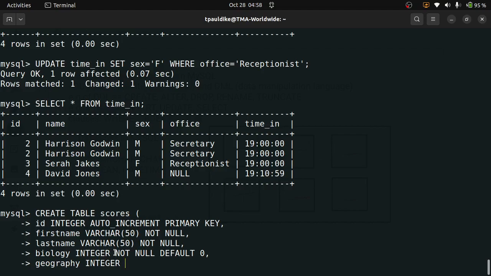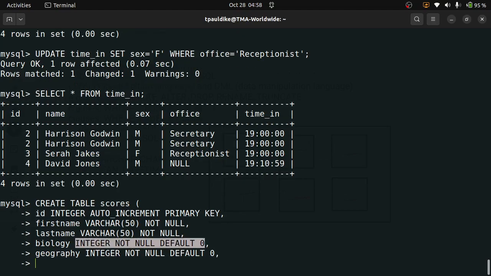Let me copy this. I think I should copy all of this. Let me just copy this and paste it here. Now let me copy the whole thing, because I will need it again and again. Let's make progress. What else do I want? Let's take mathematics, call it maths, and paste this here.